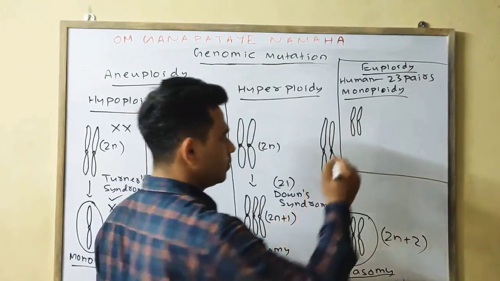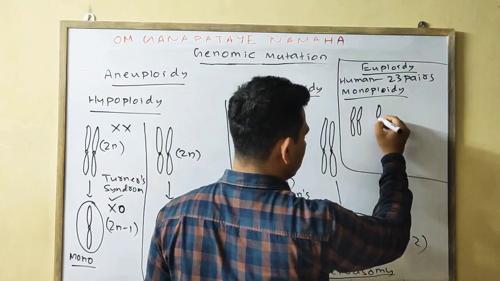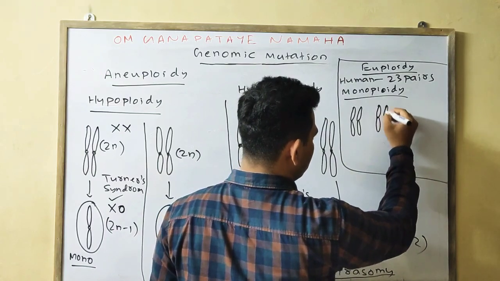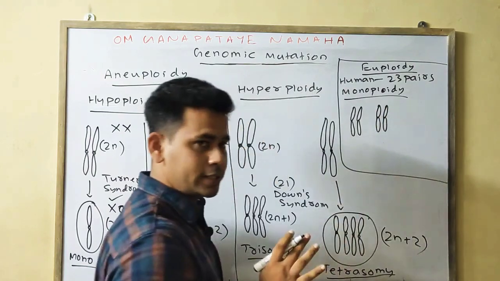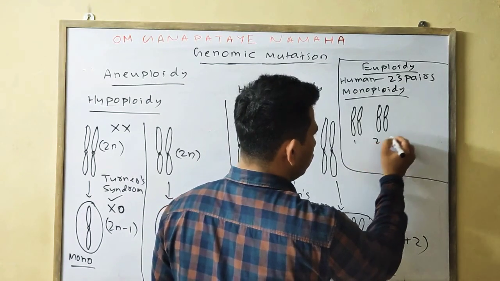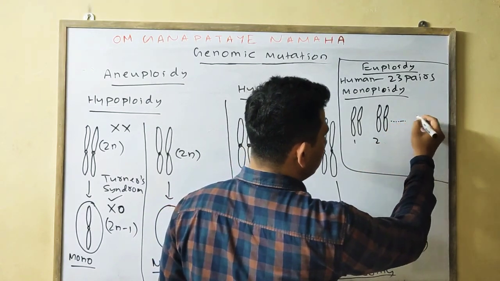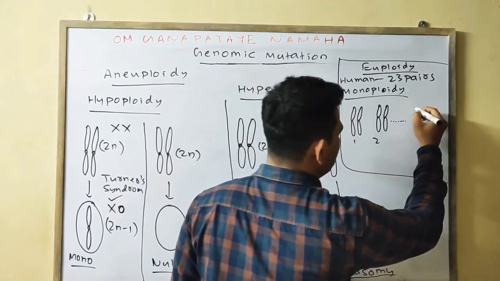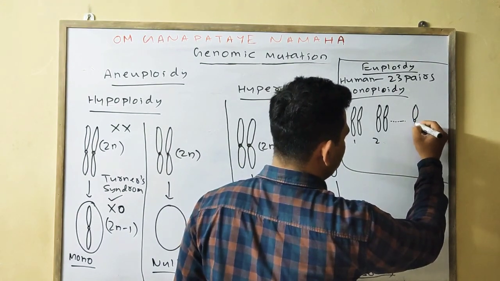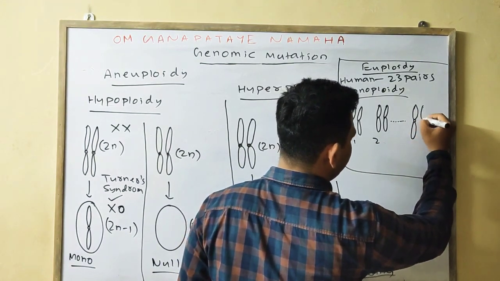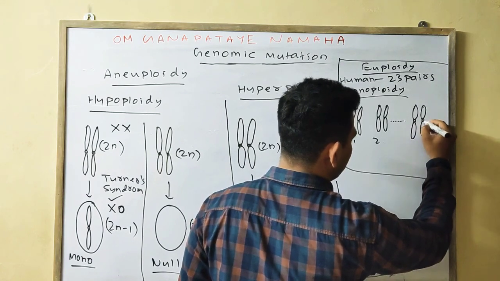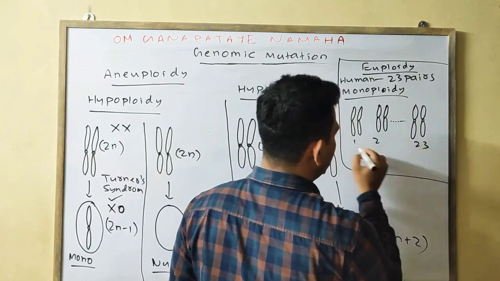This is one pair. This is your second pair, 1, 2, and it will go on up to the 23rd pair.